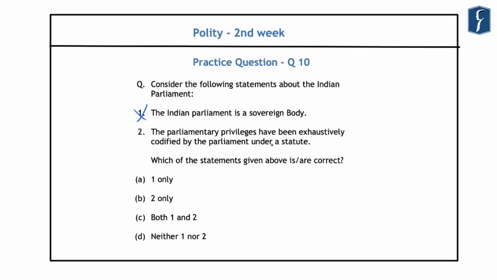However, these privileges of the Parliament are based on 5 important sources: the constitutional provisions, various laws made by the Parliament, rules of procedure of both the houses, parliamentary conventions and judicial interpretations. And hence this second statement is also incorrect here. And the correct answer that comes out is D, that is neither statement 1 nor statement 2 is correct here.